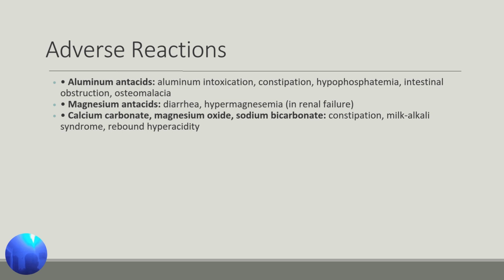For magnesium antacids, diarrhea is likely to occur, as well as hypermagnesemia, especially in the case of renal failure. For calcium carbonate, magnesium oxide, and sodium bicarbonate, constipation is likely to occur, along with milk alkali syndrome and also rebound hyperacidity.